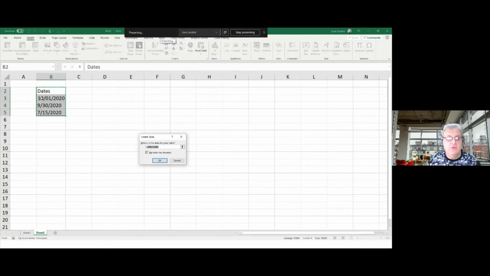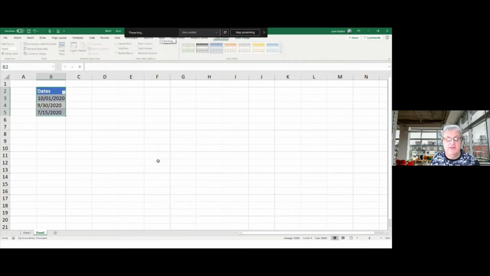Now, depending on whether the first date is recognized or not, you may find my table has headers is checked or unchecked, because if it doesn't recognize the date, it'll put it in as a text string, and that will therefore be unchecked. But I do want it to be my table as headers. How do I convert these to dates that my computer recognizes? So sorry for the US viewers that are watching here, but I'm on a European system, so I've had to do it this way. But if you're a US dates person, then put them in as a European system, so you make it 3/9/2020, so you've got the same problem.